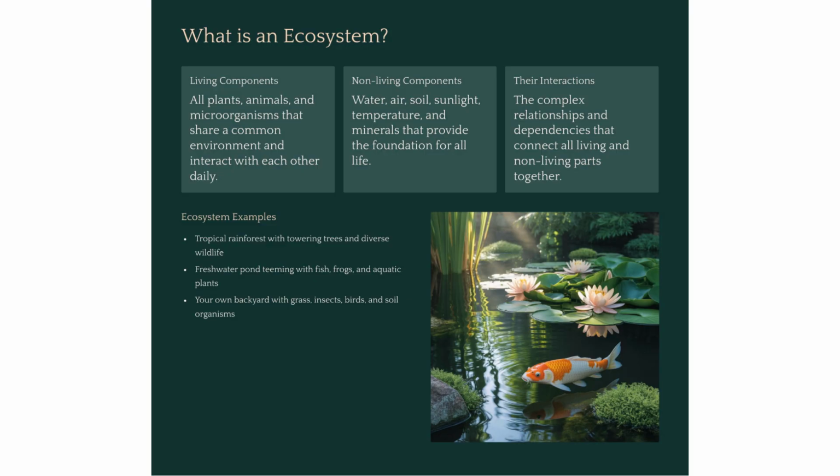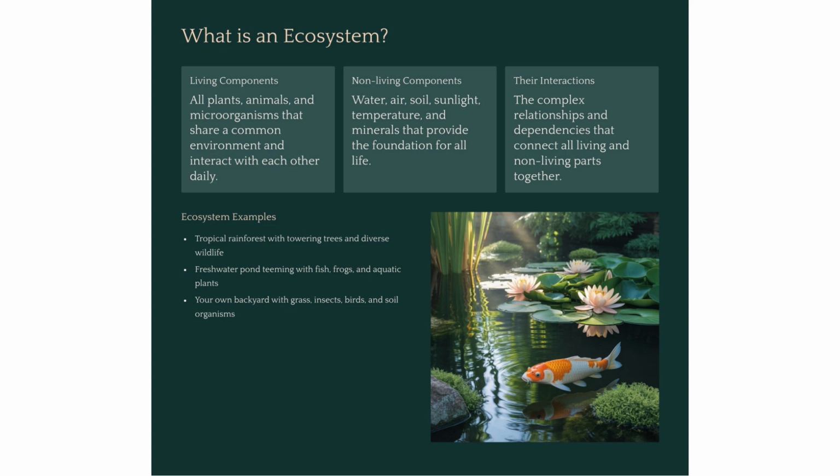Next, let's understand what an ecosystem is. An ecosystem has two main parts. First, the living components, like plants, animals, and microorganisms that interact every day. Second, the non-living components, like water, air, soil, sunlight, and minerals, which provide the base for life.